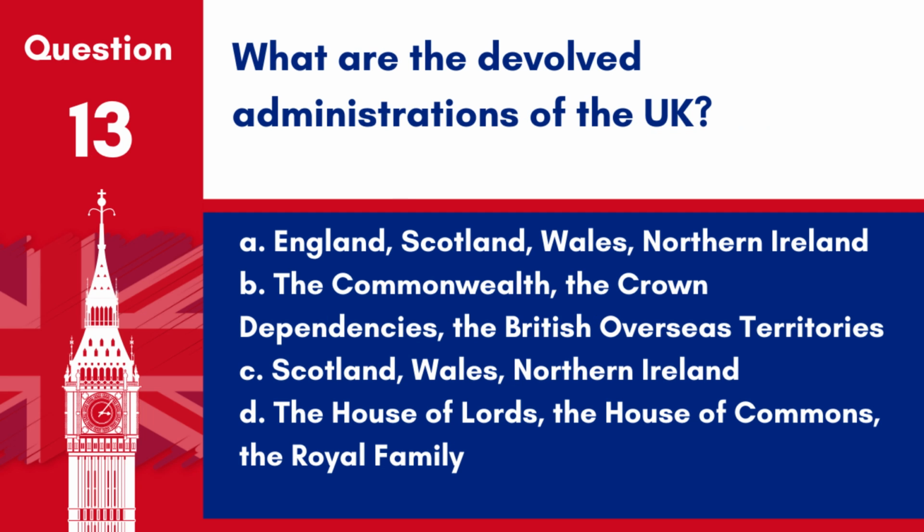Question 13. What are the devolved administrations of the UK? A. England, Scotland, Wales, Northern Ireland. B. The Commonwealth, the Crown Dependencies, the British Overseas Territories. C. Scotland, Wales, Northern Ireland. D. The House of Lords, the House of Commons, the Royal Family. Answer. C. Scotland, Wales, Northern Ireland. These are the parts of the UK that have devolved administrations, each with varying degrees of legislative power over certain areas, such as education and health.